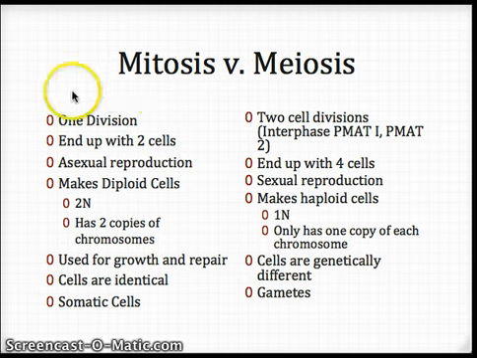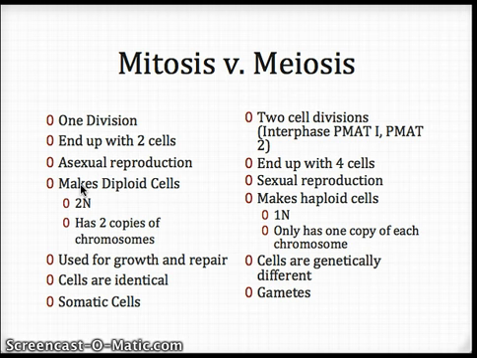Alright, so in mitosis, our cells are going to divide once. They go through that interphase, prophase, metaphase, anaphase, telophase once. Throughout the end of that process, we end up with 2 cells. We use mitosis as a form of asexual reproduction. So what that means is you only need 1 parent. You might want to write that down, hint, hint. We'll talk about these words here in just a second as we get further on in the notes.